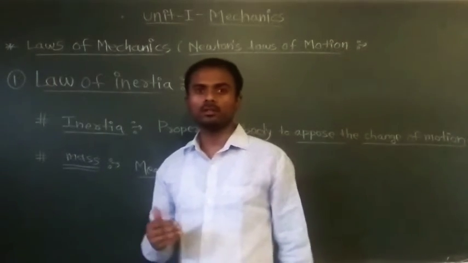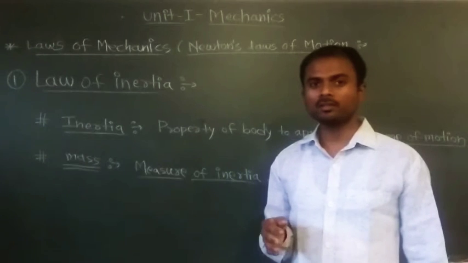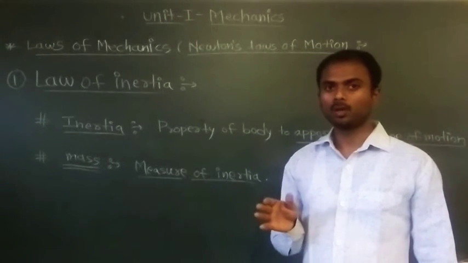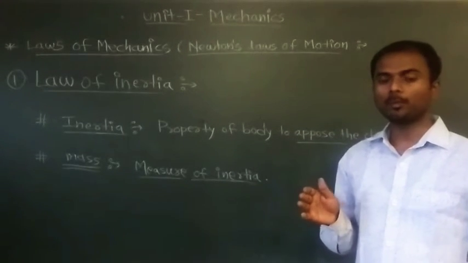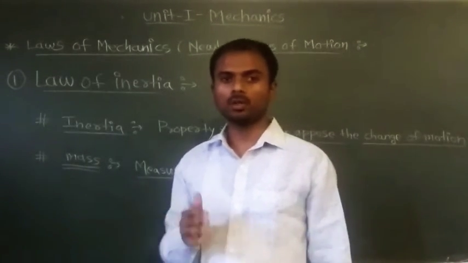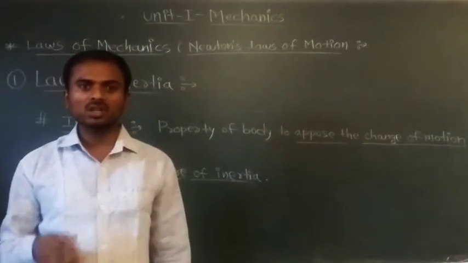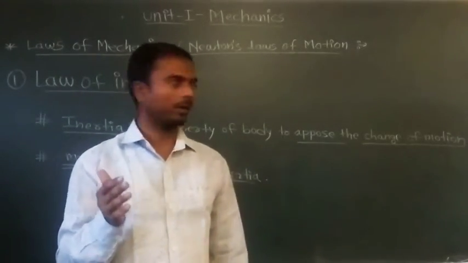So what is inertia? First we will see. Inertia is the restriction to the motion of a body, or inertia can also be defined as the opposition to the motion of the body. It is the property of the body which opposes the motion of the body.